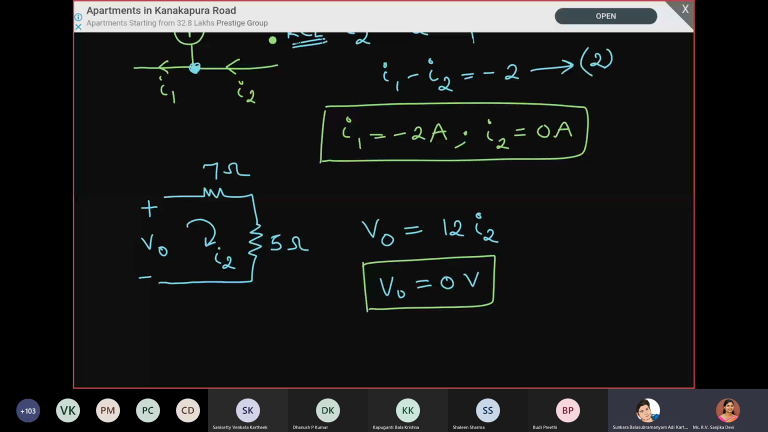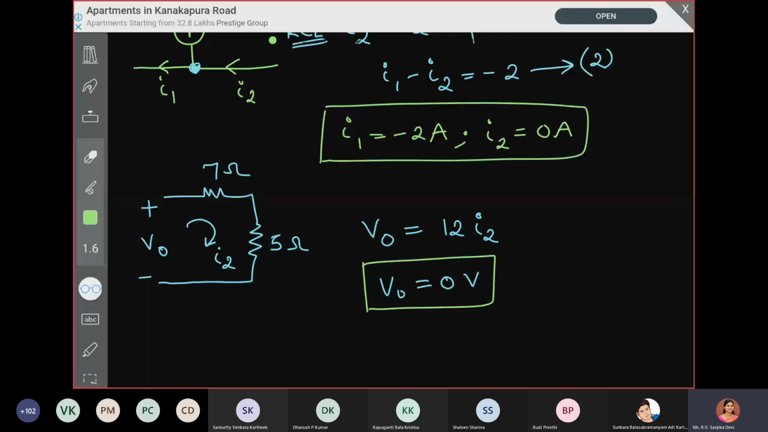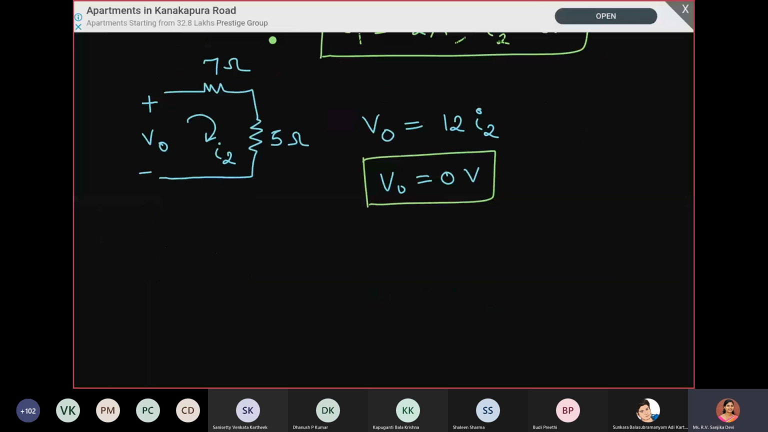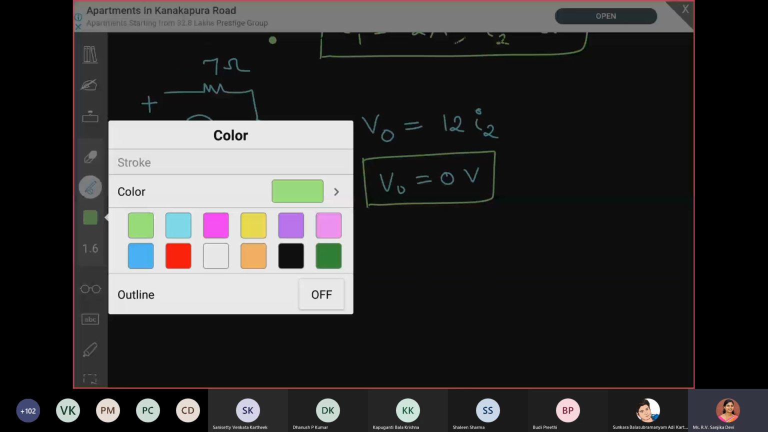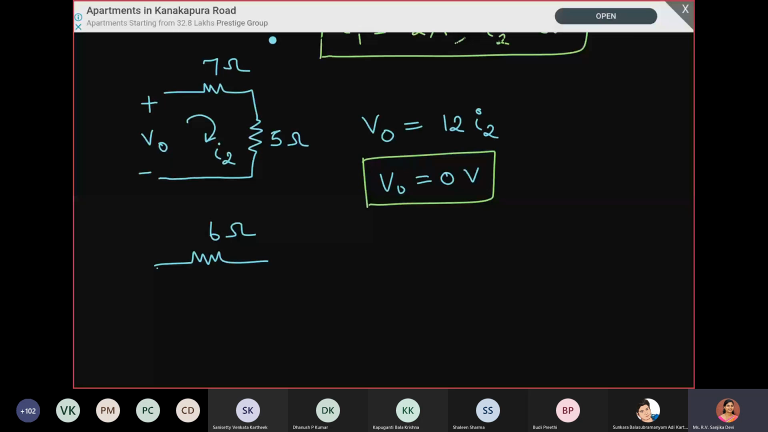Ma'am, we can take mesh 1, I mean loop 1 also. Yes, you can take loop 1 also. So if you take loop 1, what do we get? Again, the same thing. I'll just draw that also. Here we have 6 ohm, here we have 12 volt, and this is the current I1. And we have to find what V0 is.